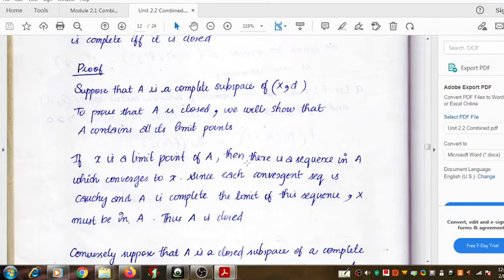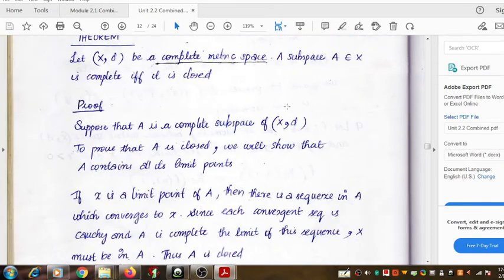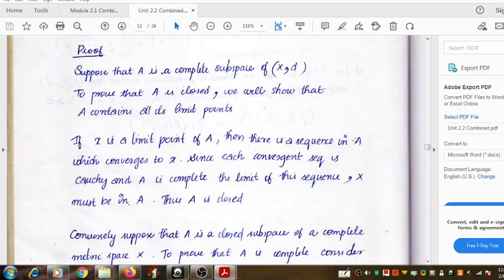There exists a sequence in A which converges to X. Of course, we can think of this as the sequence x_n, a sequence in A that converges to X.